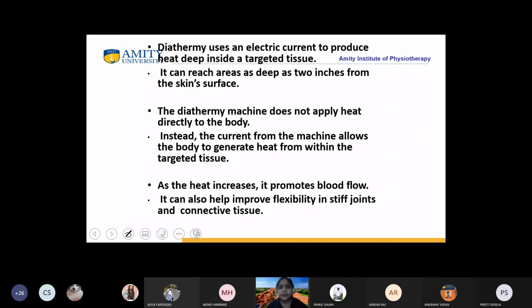Another thing is that diathermy uses electric current to produce heat. It can reach as deep as 2 inches from the skin surface. Do you remember how far MWD reaches? Students, we have discussed this in the last class. SWD is going till 2 inches. What about MWD?